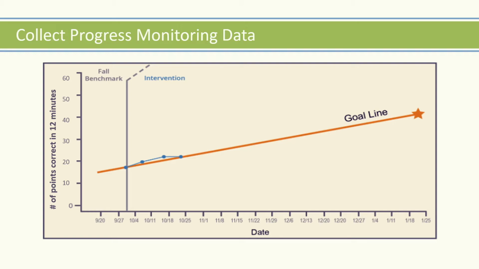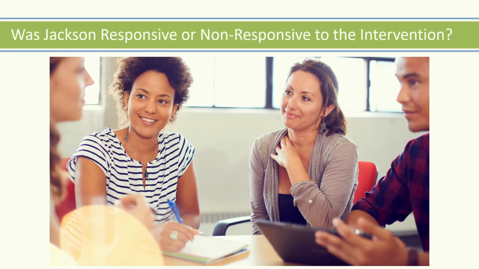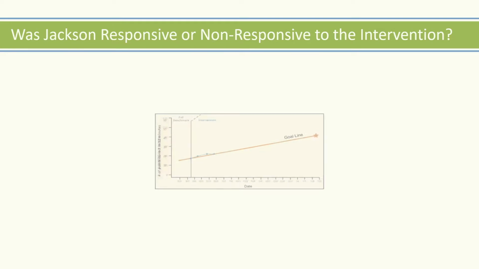The team plots the baseline data at 16 points correct and records weekly progress monitoring until the next review period. At the next month's team meeting, the team reviews the data. After 4 weeks, the team reconvenes and reviews Jackson's progress monitoring data. The team reviews the fidelity data and determines that the intervention was delivered with fidelity, and the team confirms that most students who received the intervention were responsive.